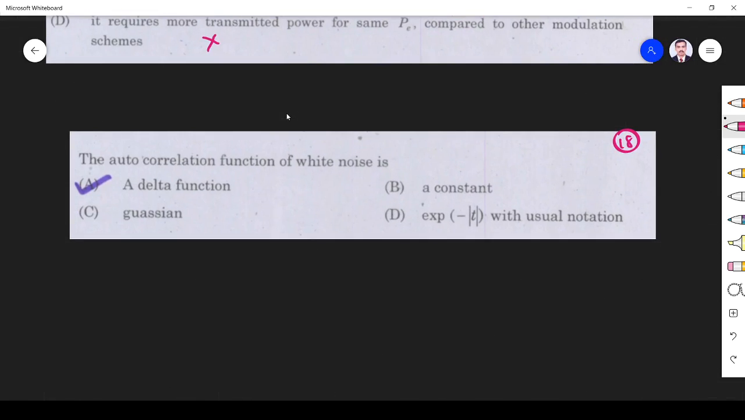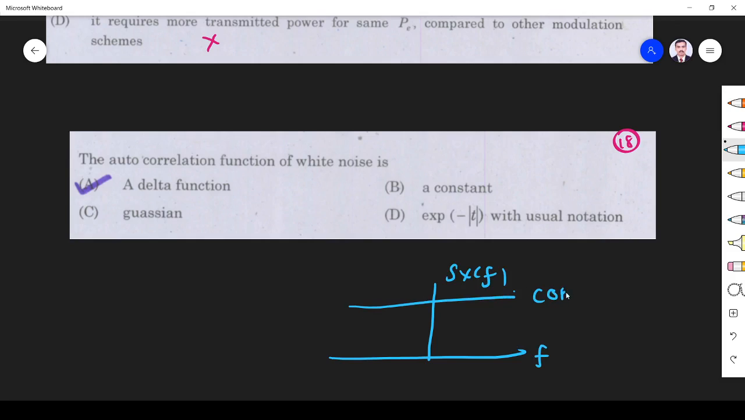Next question, the autocorrelation function of white noise, right? So you see white noise will have a spectrum like this, right? So Sx of F, this is a constant. This is what white noise is.